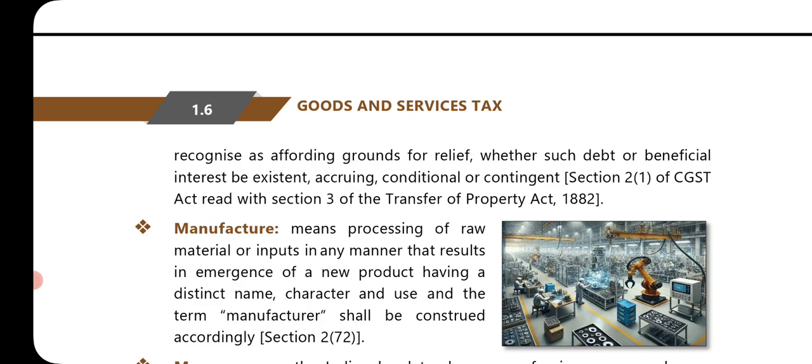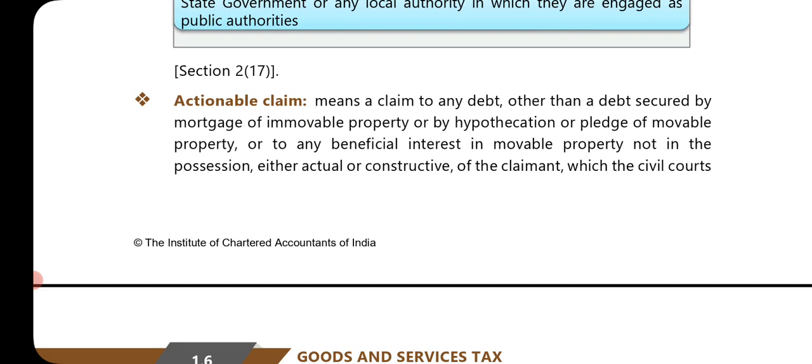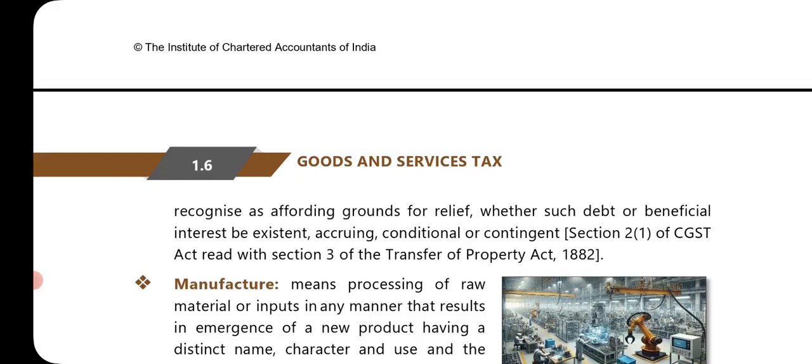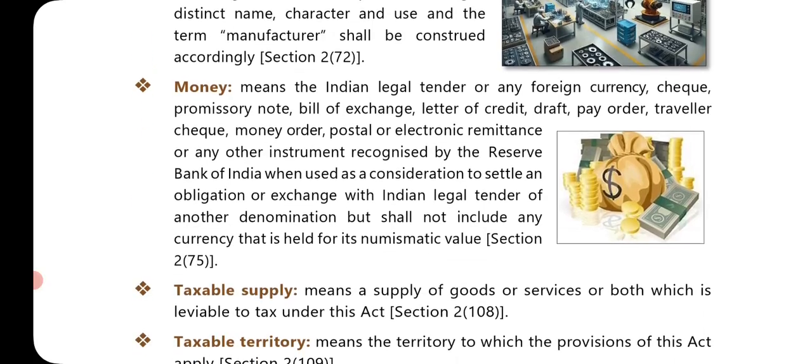Section 2 subsection 1 of the CGST Act read with section 3 of the TOPA, Transfer of Property Act. So a claim to any debt other than a debt secured by mortgage of immovable property or by hypothecation or pledge of movable property, or to any beneficial interest in movable property not in the possession, either actual or constructive, of the claimant, which the civil court recognizes as affording grounds for relief, whether such debt or beneficial interest be existent, accruing, conditional or contingent. Section 2 subsection 1 of the CGST Act. Okay, next, money is given.